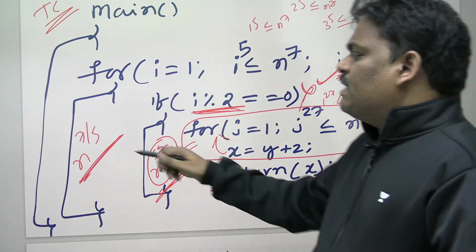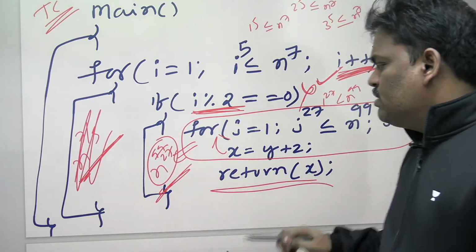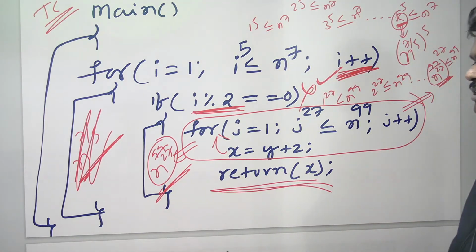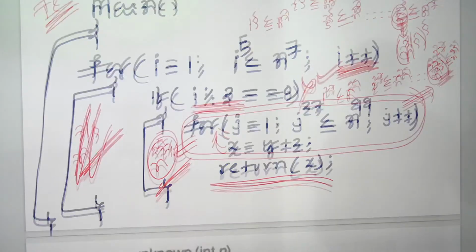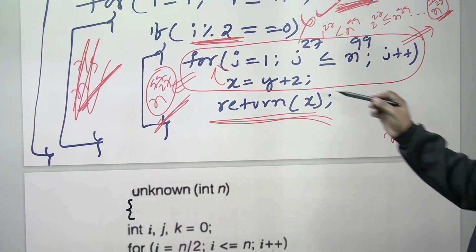It doesn't matter how many times it would repeat, because anyhow a return is there in between. After I value 1, I value 2, the I loop is 2 times only. Actually the I loop is n power 7 by 5, but after the I loop's 2 times are over, there is a return. So the time complexity of this program is n power 99 by 27, only the J loop.